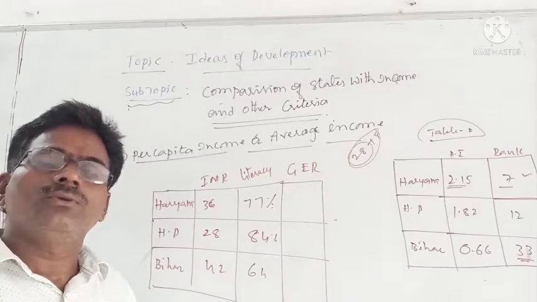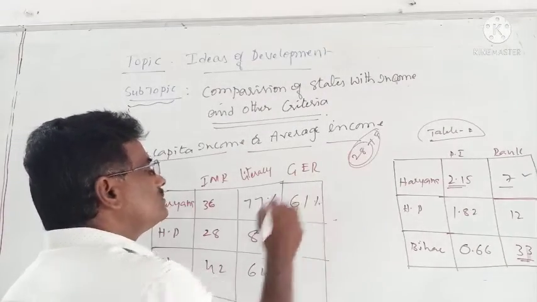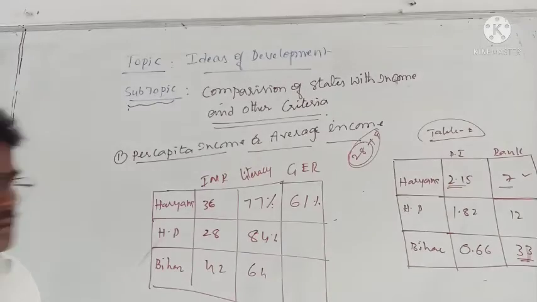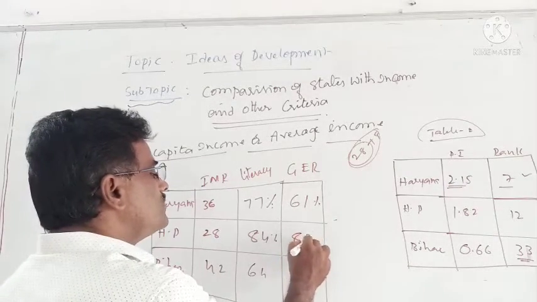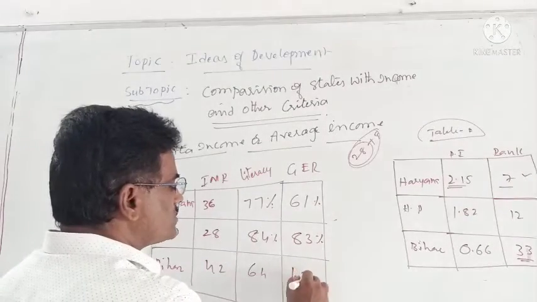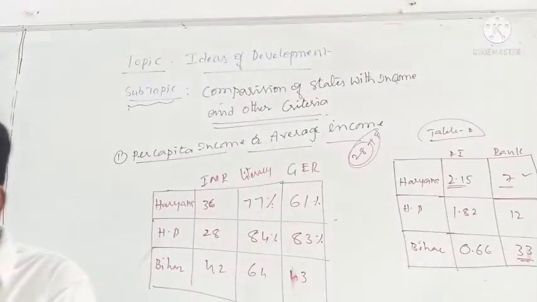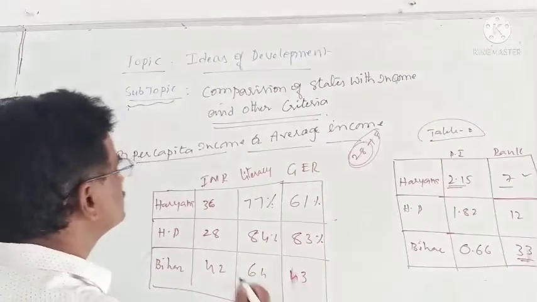If you look at that, the enrollment ratio is 61%, here it is 83%, and in Bihar it is 43%. Basing on this, what conclusion are we drawing?